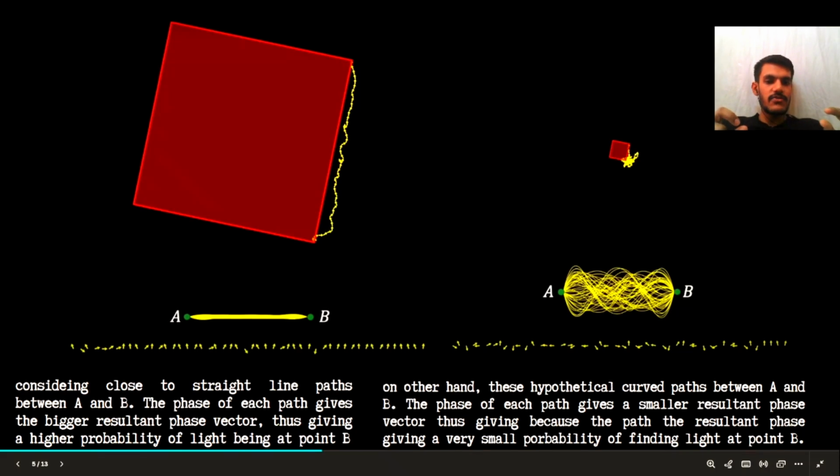Like this area of that square, or we can say the probability of finding that photon at point B via taking those many curvy and scribbly paths, is very less. Therefore, classically we say light takes a straight line rather than a curved path, because a straight line has a higher probability of detection of light at point B, while for a path which takes a curvy line, the probability of such light waves being detected is very small. Now let's move to the next point.